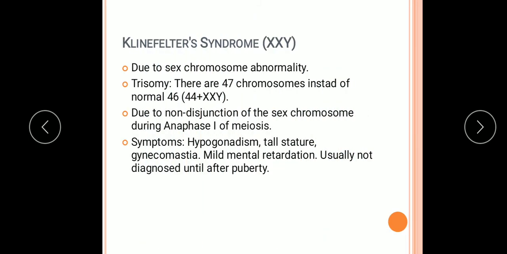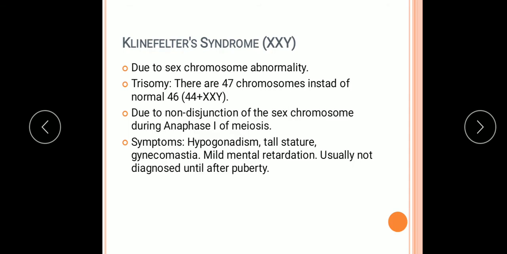Now we'll come to the next, Klinefelter syndrome, XXY. You can understand here what is the thing. This is due to the sex chromosome abnormality. The previous one we have studied is due to the autosome, that is the trisomy of the 21st chromosome, its number increases. But in Klinefelter syndrome, it is due to sex chromosome abnormality.